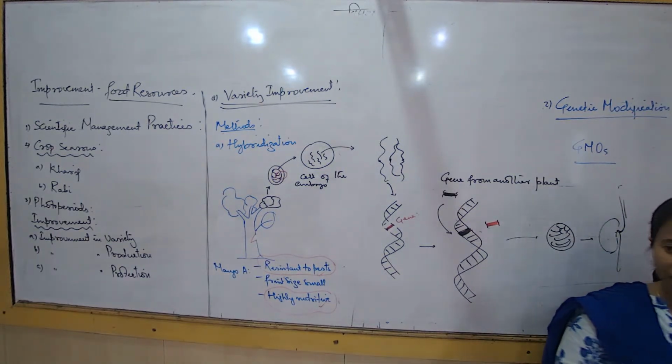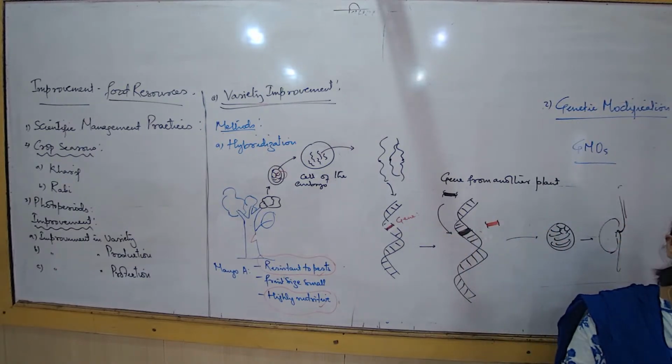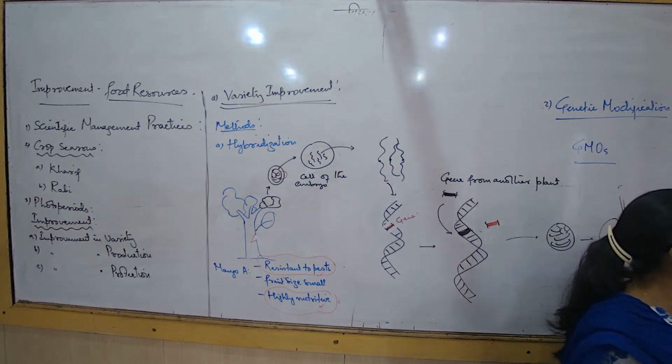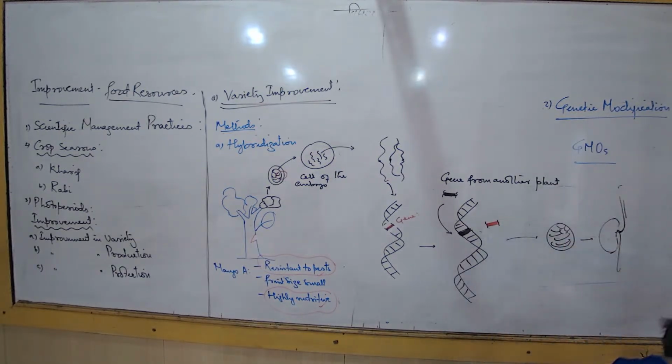What about improved quality? Why do all these methods have to be done, hybridization or genetic modification? So that the quality becomes better. Take this point: biotic and abiotic resistance. What is the meaning of biotic resistance? We want our crops that we are growing as a farmer to have resistance from living things. Biotic and abiotic.